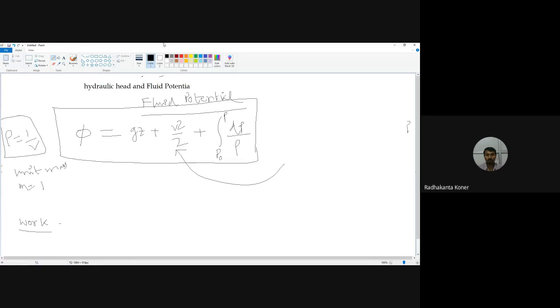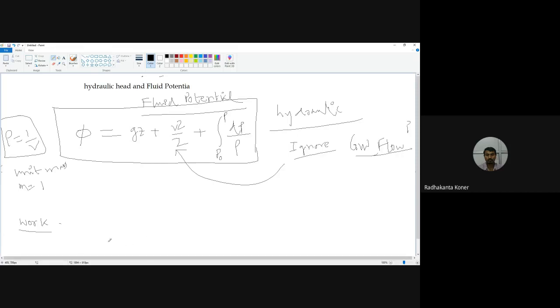So basically, for hydraulic flow in a porous layer, we generally ignore this term. Or you can say it is not so important for groundwater flow. But the equation remains the same.